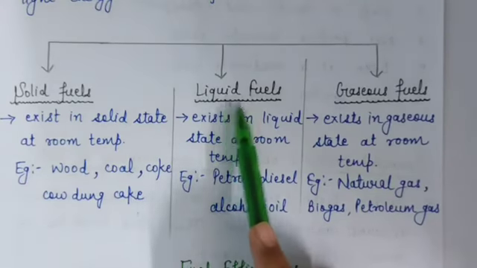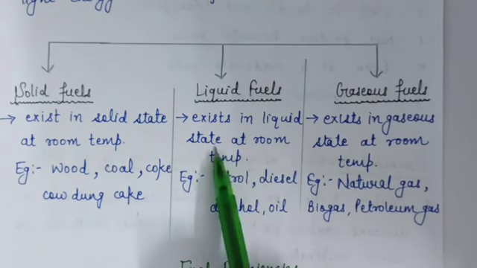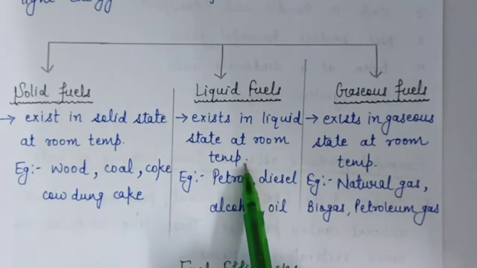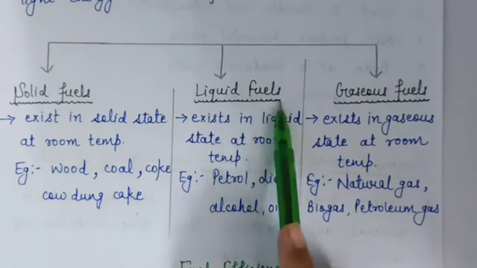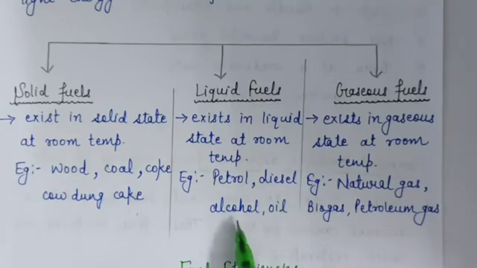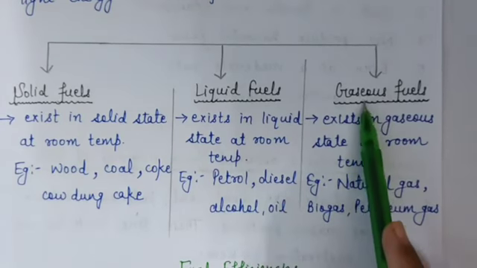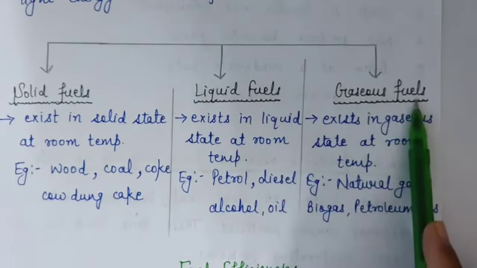And then liquid fuels. The fuels which exist in liquid state at room temperature are called liquid fuels. For example, petrol, diesel, alcohol, and oil. These are liquid fuels. And after that, gaseous fuels. What are gaseous fuels?